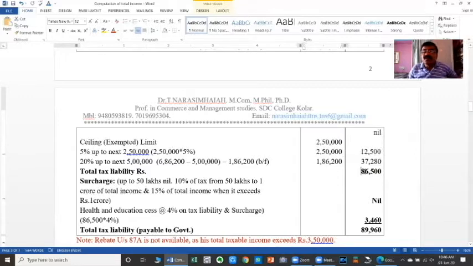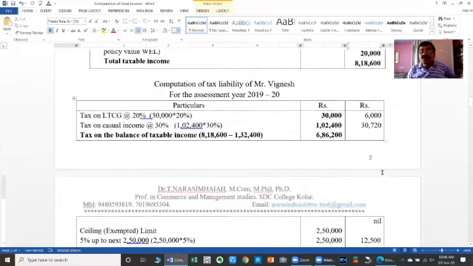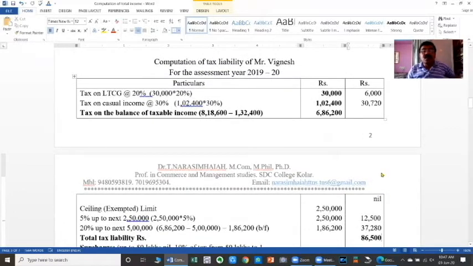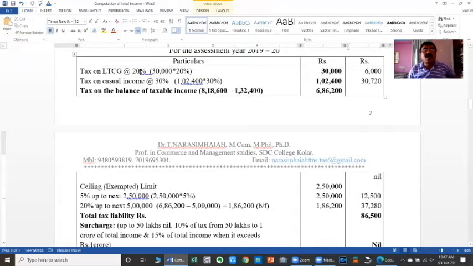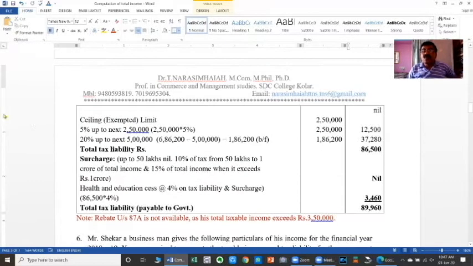There is a small change here. Total tax liability is rupees 86,500. That is long-term capital gains 6,000, casual income 30,720. Then on the remaining balance it is 12,500 under 37,280 and 20%, totally 86,500 is the total tax liability. And to the total tax liability we have to add surcharge.